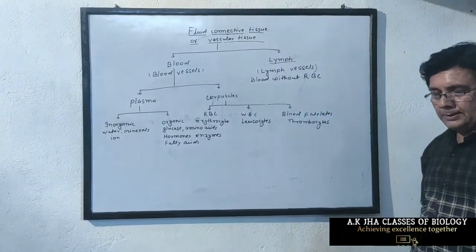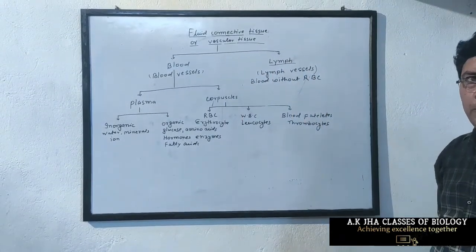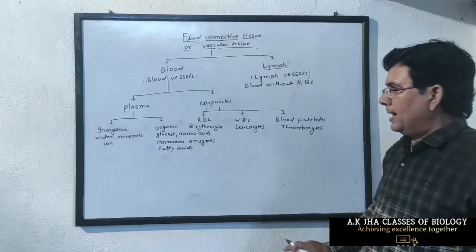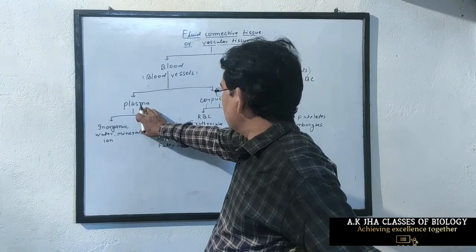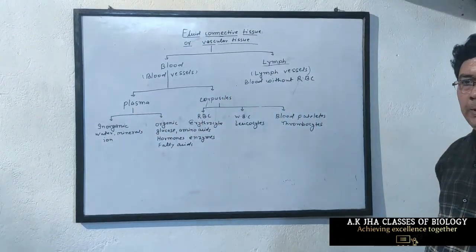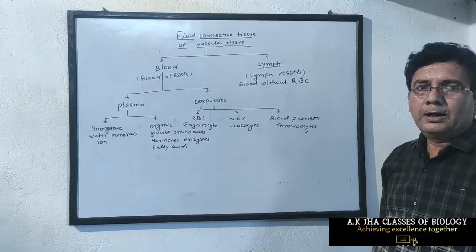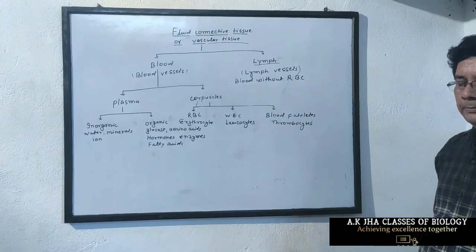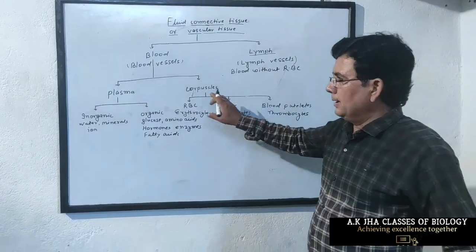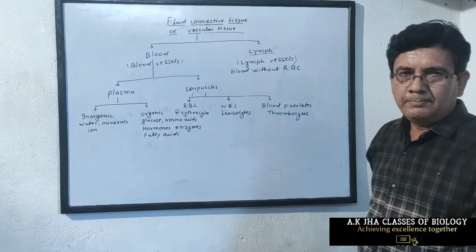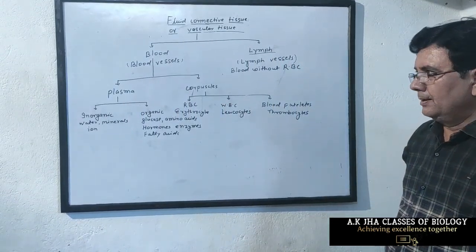The blood is a fluid connective tissue which flows in blood vessels. Blood consists of two parts, plasma and corpuscles. The liquid part of the blood is called plasma, and the cells of blood which are floating in plasma are called blood cells or blood corpuscles.